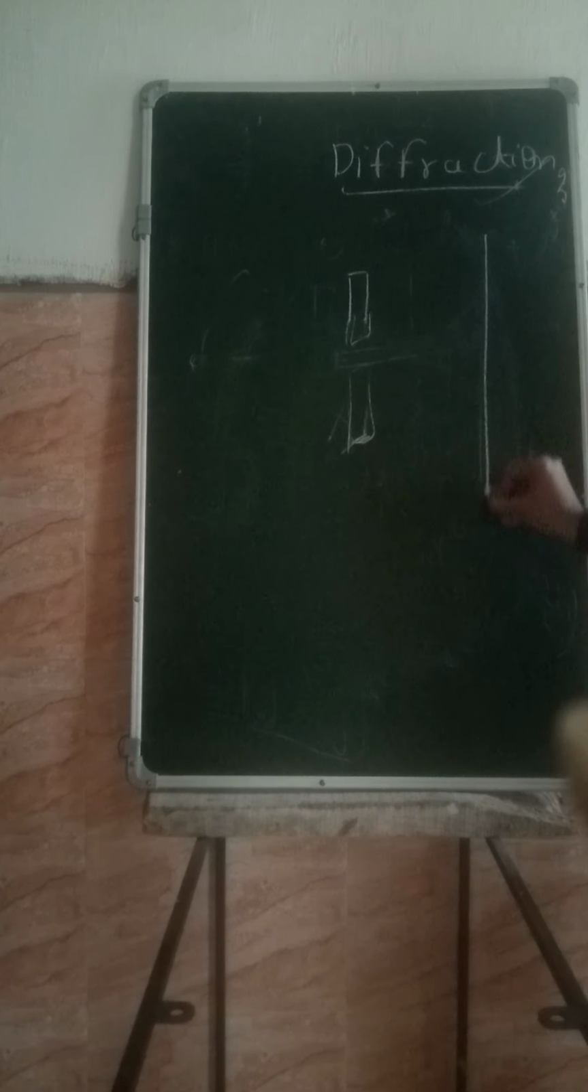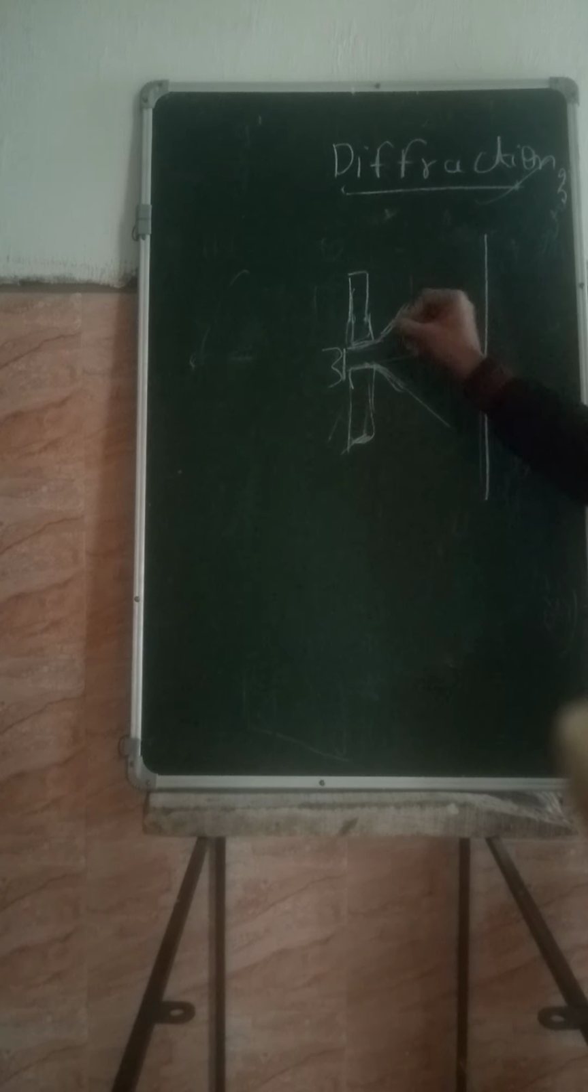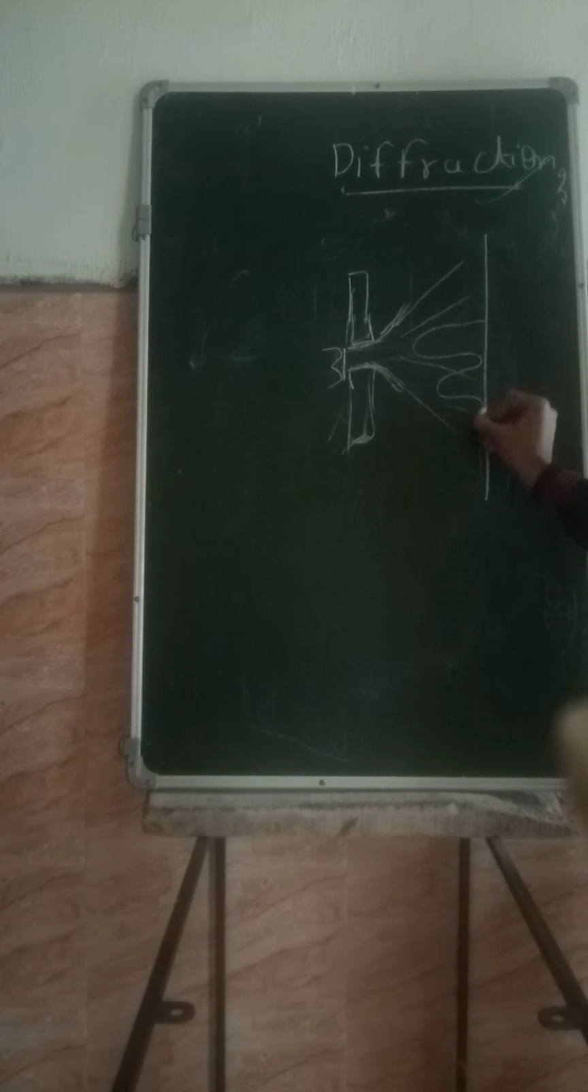See. If wavelength is comparable to this aperture, it will move and some part of this wave will diffract. Some part of this wave will bend around this obstacle. And that's why we are able to observe such a pattern.